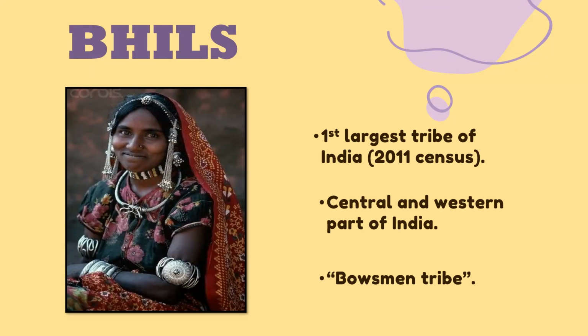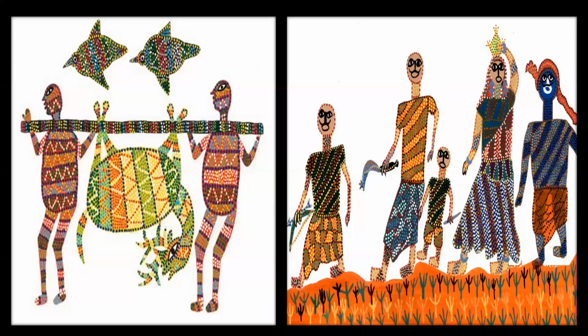But before that, look at this picture, students. What do you observe in this picture? Ma'am, they are celebrating something which they hunted. Yes, they are celebrating, they are hunting, and on this side you can see they are cutting the crops, right? So they were hunters and gatherers. We have studied in the previous slide that the tribes were hunters and gatherers. And we discussed the Bhil tribe, that they were the Bowmen tribe. They were called the Bowmen tribe because they are known to be excellent archers, coupled with deep knowledge about their local geography.